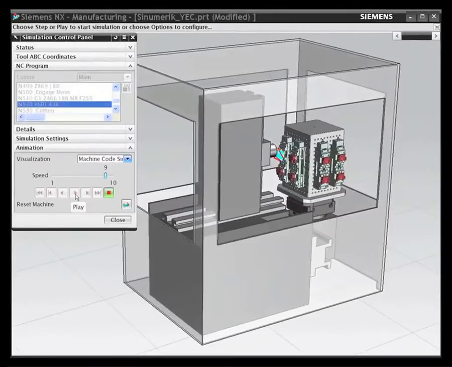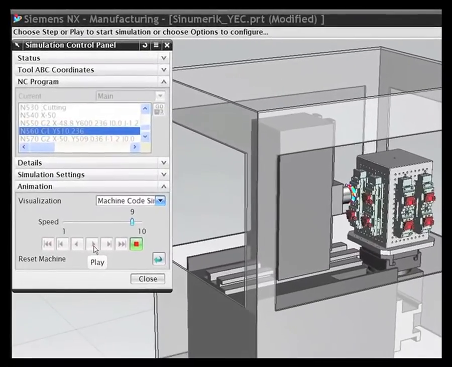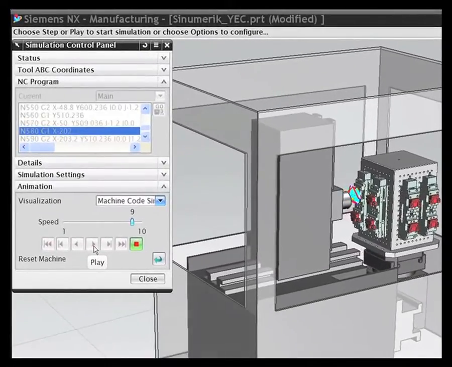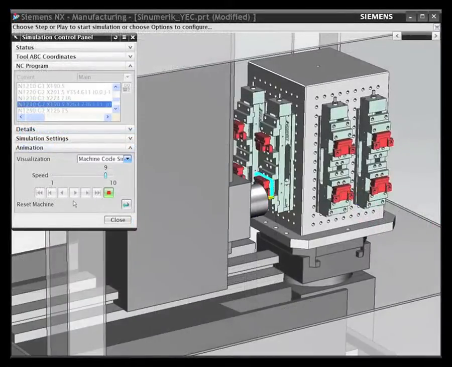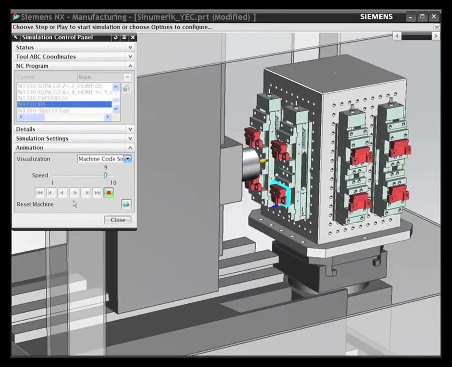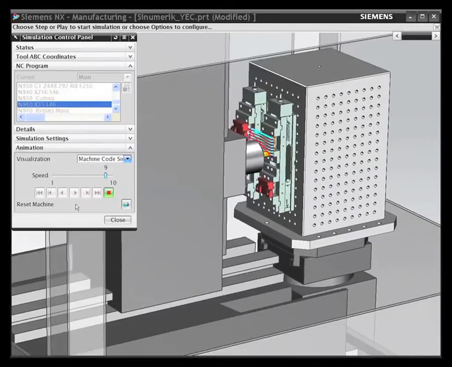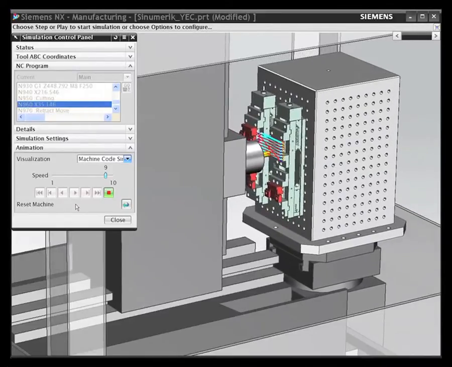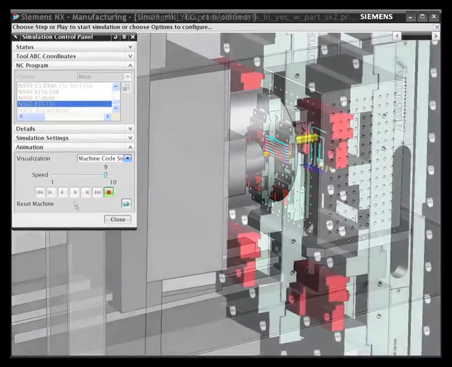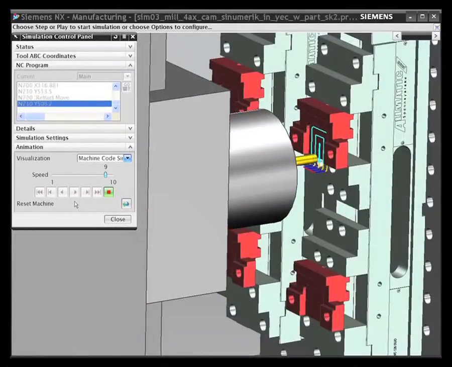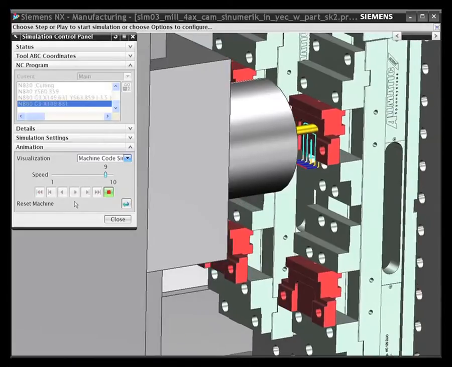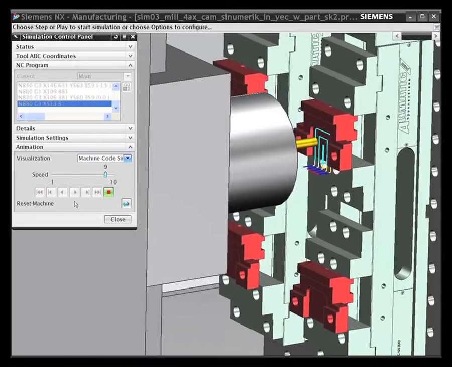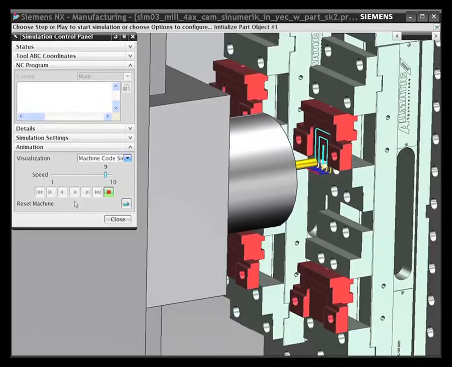There's no need for extra third-party machine tool simulation software to check tool paths. You can validate your programs directly inside NXCAM. Use integrated G-code-driven simulation to accurately represent how your machine will actually perform on the shop floor. A 3D model of the machine with the part, fixtures, and tooling moves according to the post-processed NC program.